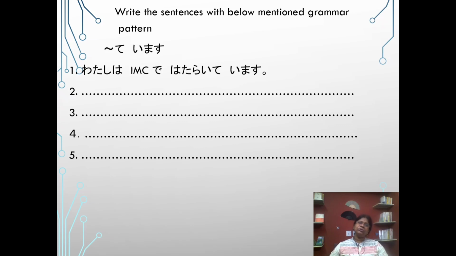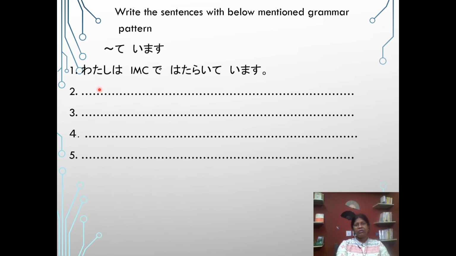Write the sentence with the below mentioned grammar pattern. Verb te imasu. We learn te imasu in various situations. Like one is when we express our habitual things. Another when we express possessive, when we express occupation, like this. So you make 4 sentences.